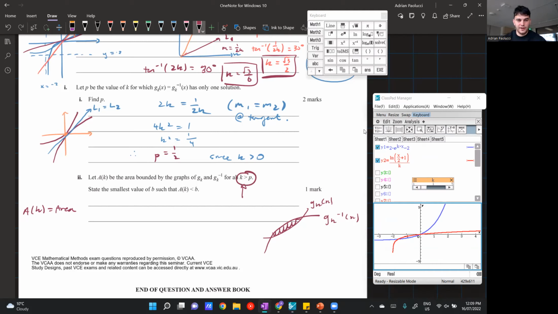Now, the reason why I'm saying K is greater than P is because at the P value, I only had one intersection. So there's no value in doing, let's say, K is equal to P, because you don't have any area anymore, because you don't have a bounded area, because you only have one intersection. So there's no point doing K is equal to P. And again, there's no point doing K is less than P, because that's not what the question's suggesting.